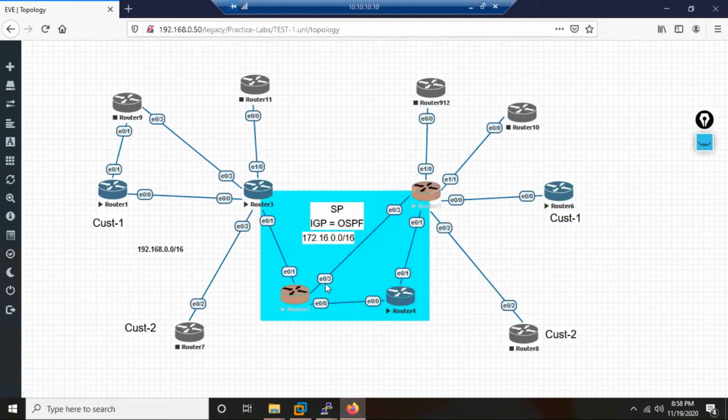Suppose I do MPLS between router 2 and 5, then on E0/3 also I have to do it. Otherwise, there also the problem will be there. If I want R2 and R5 to become neighbors, then I have to do the same thing on E0/3. Right now we are talking about 4 and 5. Clear guys, everybody?